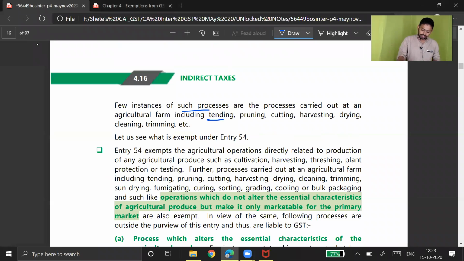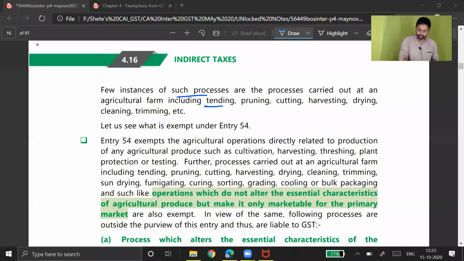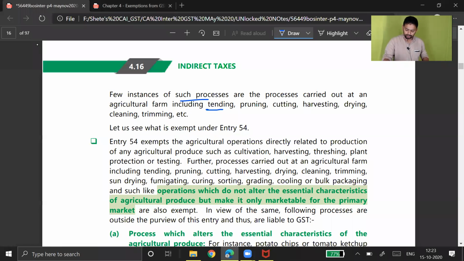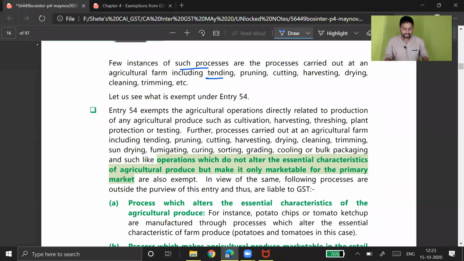Okay, let's see what is exempt under entry number 54. So they are trying to give more ideologies about this. Entry 54 exempts agriculture operations directly related to production of any agriculture produce such as the cultivation, harvesting, threshing, plant protection, testing, further processing.